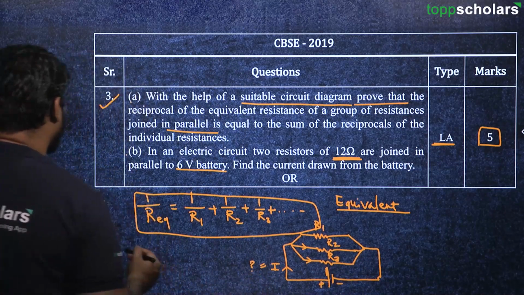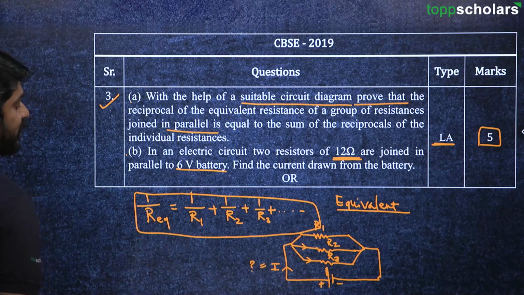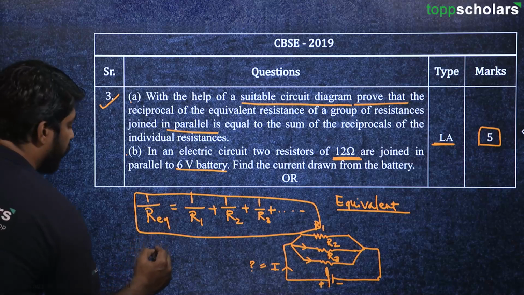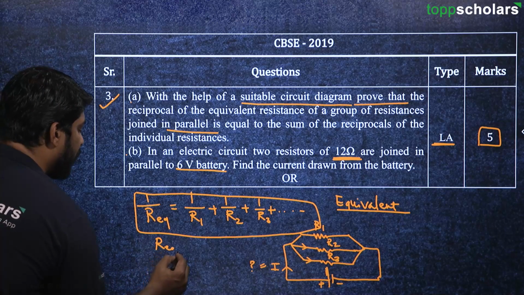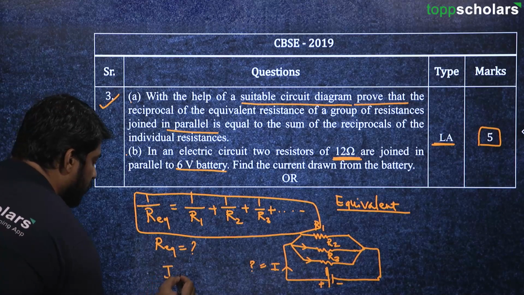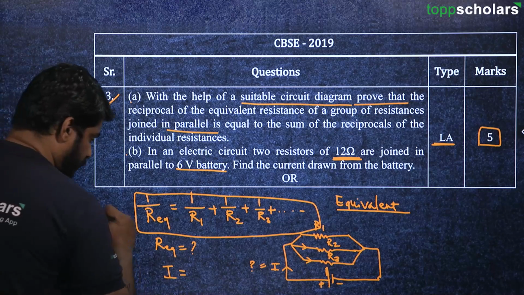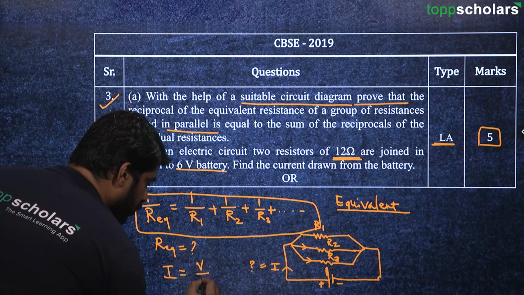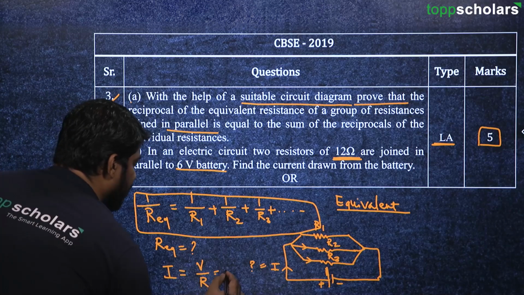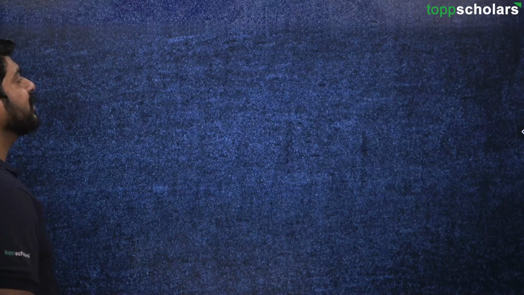So over here what we can do is we can use this formula itself. First we can find out 1 upon R equivalent, then we can find out R equivalent, and once we get R equivalent we can find out I by using the formula V upon R, okay. So we can easily find out this answer. Moving on to the next question.